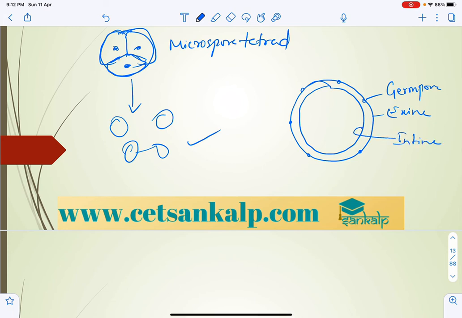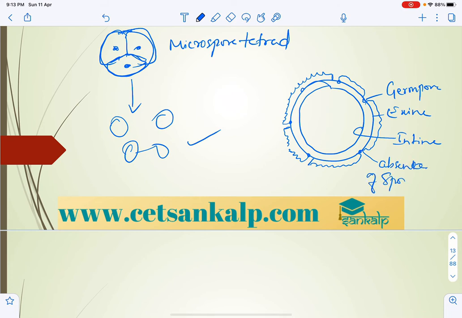So exine is made up of sporopollenin, a highly resistant organic material. Here we can represent that small pore which is present, and that represents the absence of sporopollenin, which is a highly resistant organic material.